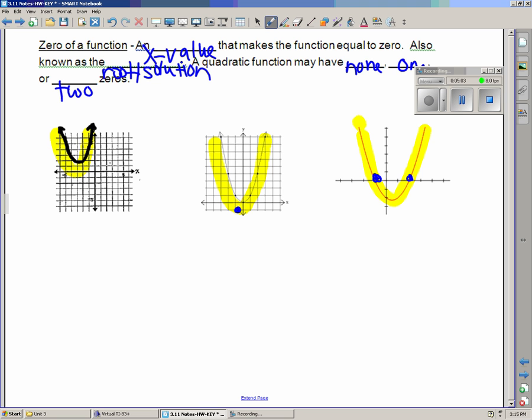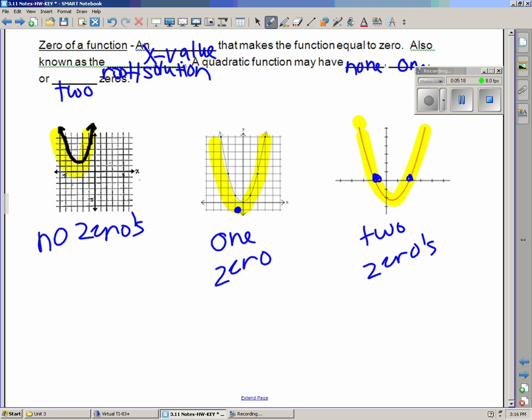So this first one does not have any zeros, so there are no zeros of the function here. There's 1 zero in a graph like this, and then there are 2 zeros in a graph like that. We talked about in class today how if you take a regular equation, you factor it, and then you solve for it, then those solutions happen to be those roots, where the parabola is going to cross your x-axis.